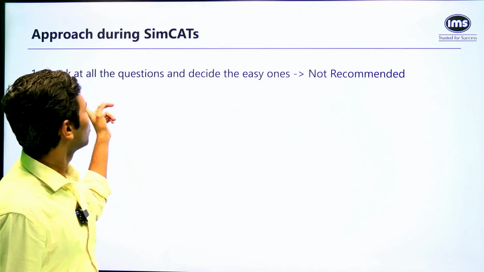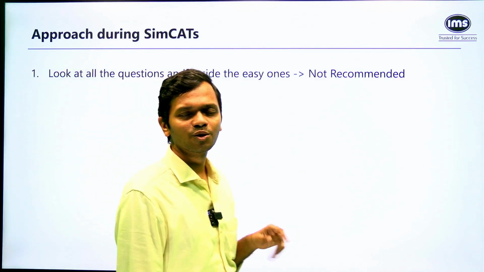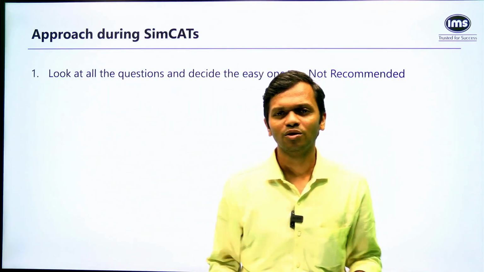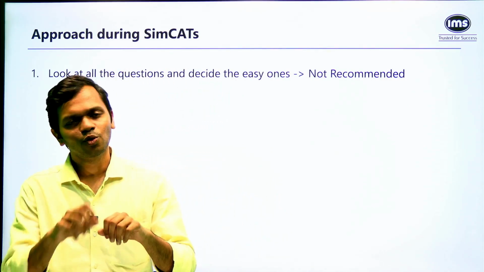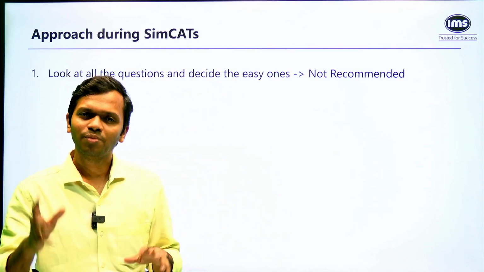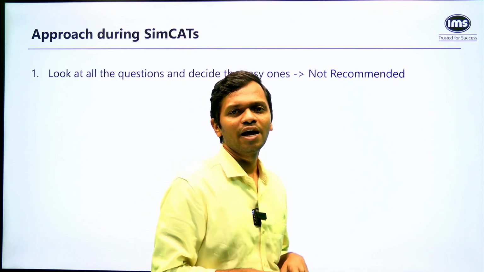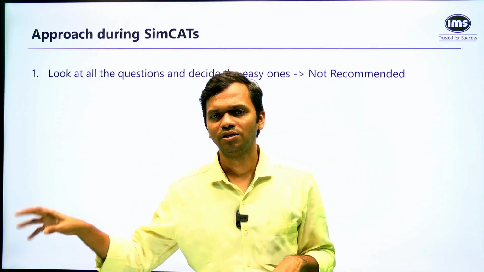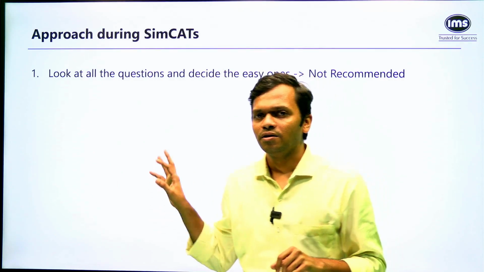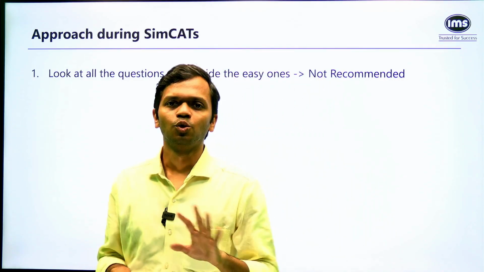The first is, look at all the questions and decide the ones that you want to solve, right? So I'm giving you all the questions that appear. Let's say in the quant section, you look at all the questions in the beginning, maybe spend 7, 8 minutes on that. And then you mark out that, okay, I'm going to do question number 3, 7, 9, 11, 17, and so on. Is that the approach that we recommend? The answer is no, right?